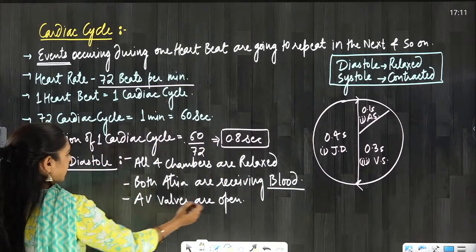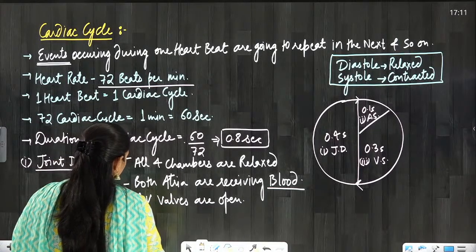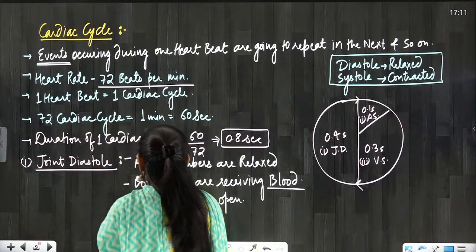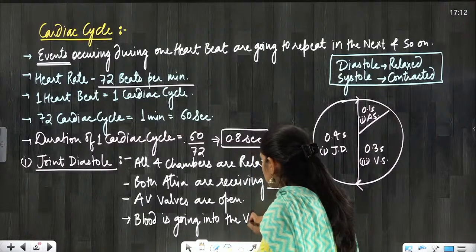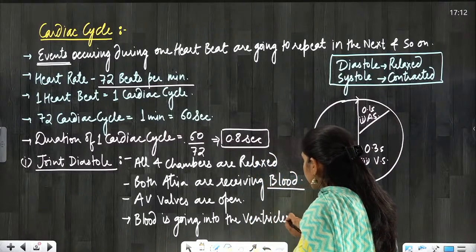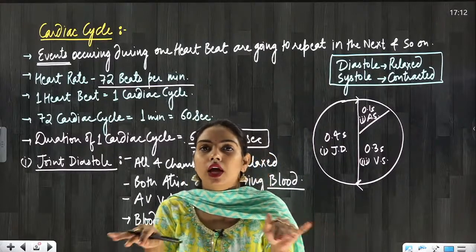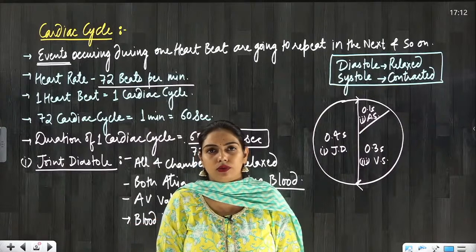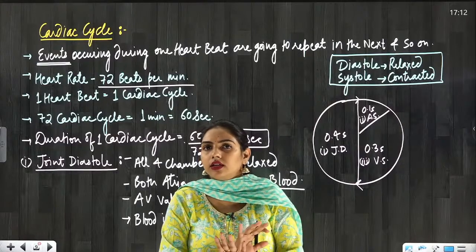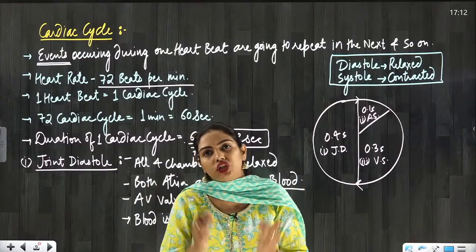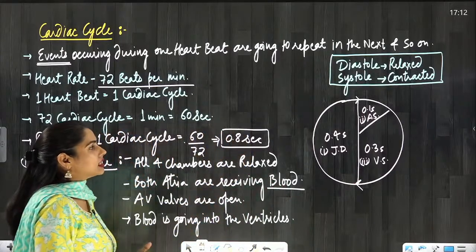So now AV valves are open, and due to these AV valves being open, the blood is going into the ventricles. So this is happening during the joint diastole. Almost 70% of the filling of ventricles will occur in the joint diastole. Okay, so now here nothing is contracting, no atria is contracting, no ventricles are contracting, every chamber of heart is in a relaxed state.